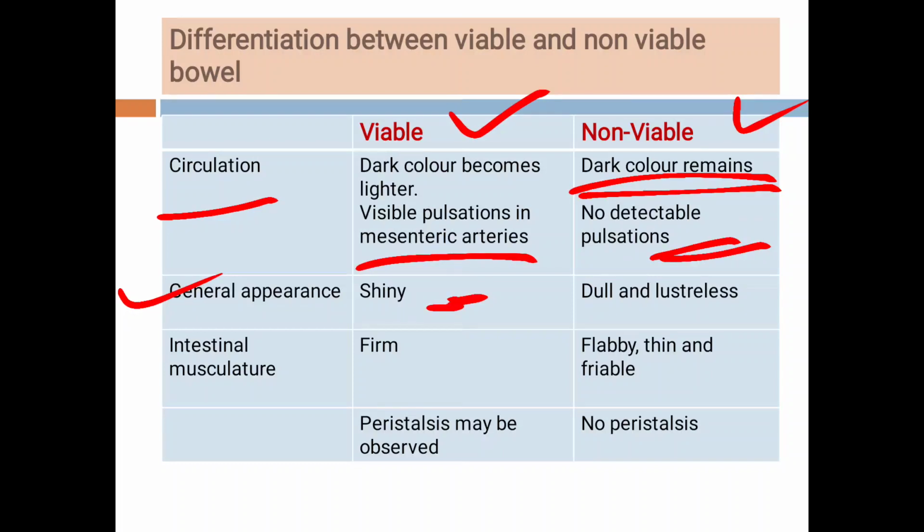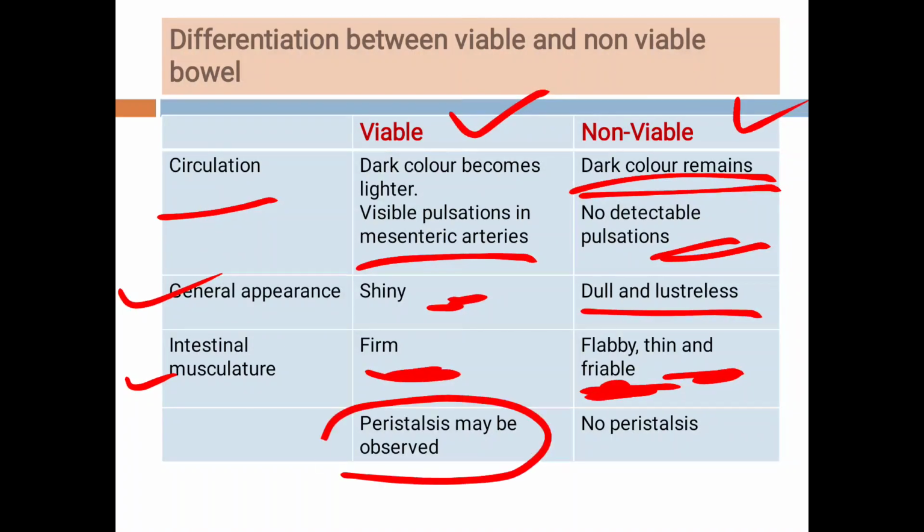Viable bowel is shiny in appearance, while non-viable bowel is dull and lusterless. Then the intestinal musculature: it is firm in viable bowel, while in gangrenous bowel it is flabby, thin and friable. In viable bowel, peristalsis may be observed, but in non-viable or gangrenous bowel, there is no peristalsis.